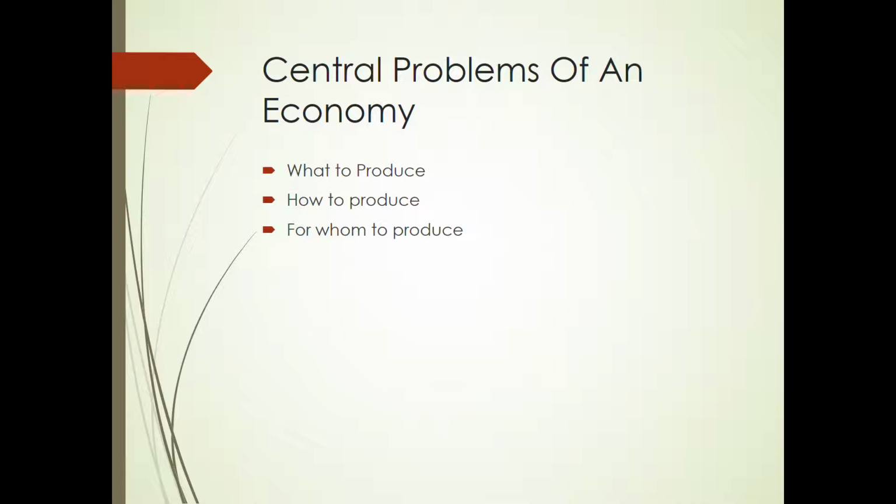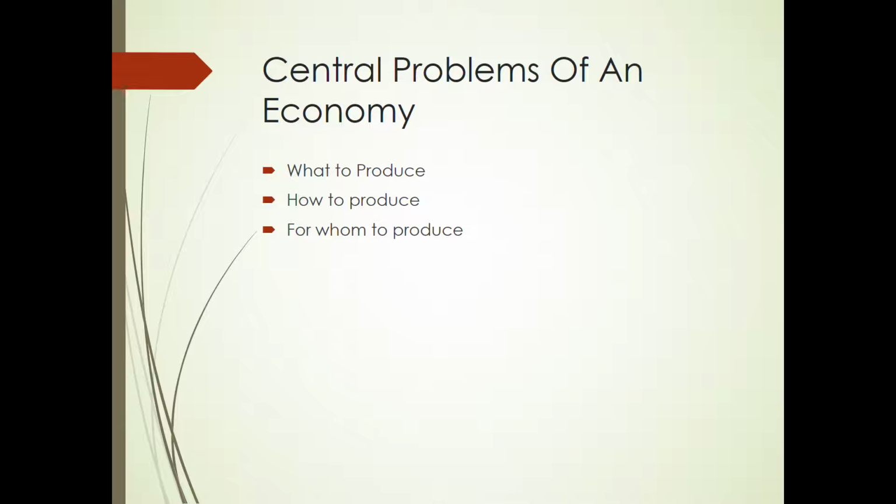So this choice problem gives rise to some problems which are fundamental to all economies of the world. They are known as central problems of an economy. So every economy in the world faces three basic problems, that is problem of allocation of resources, problem of fuller utilization of resources and problem of growth of resources. Here we will study about the problem of allocation of resources, which consists of what to produce and in what quantities, how to produce and for whom to produce.